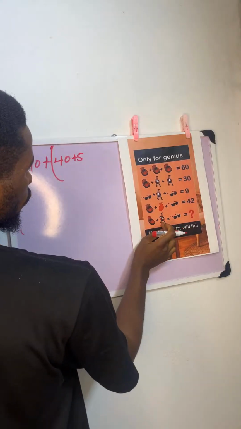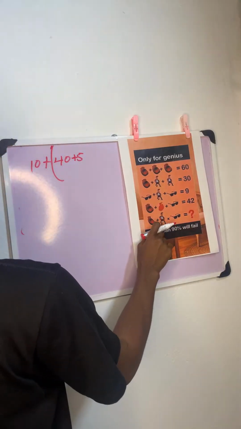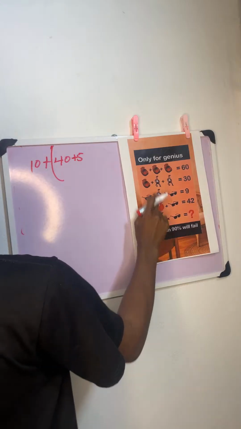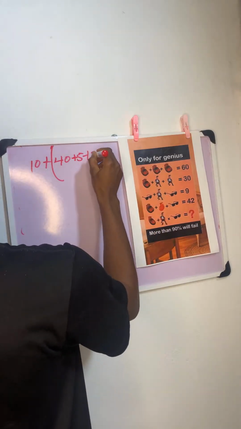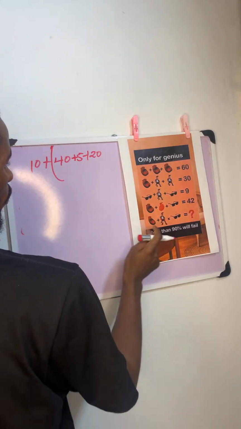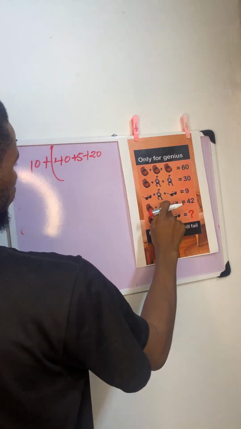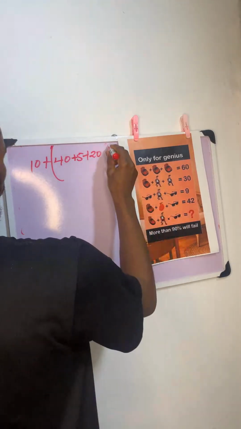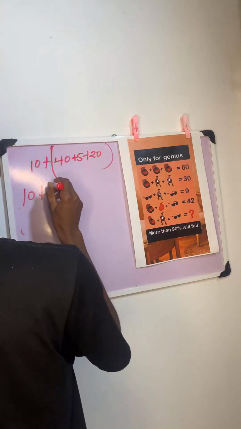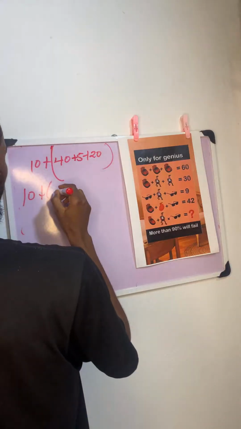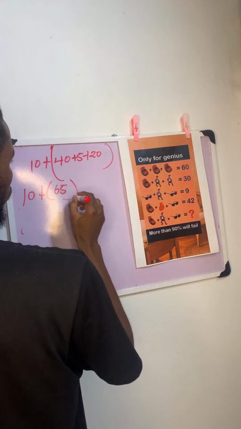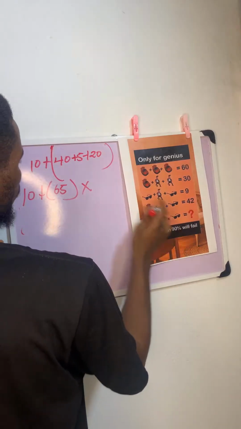He's putting on shoes. He was not putting on shoes. He's putting on shoes here, right? So a pair of shoes is 20 plus 20. All right. So now the shoes plus the gloves plus his value. All right. This is going to be 10 plus. This is 65, right? Times the glasses, which is 2.